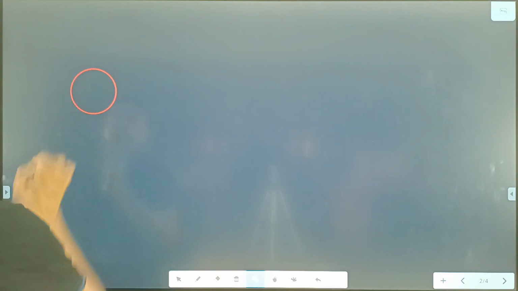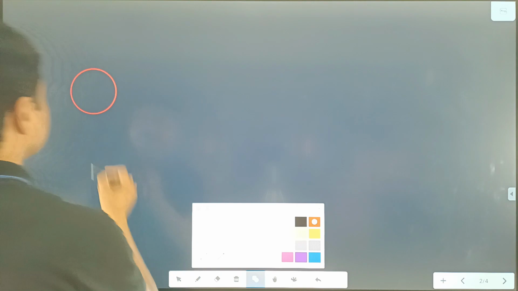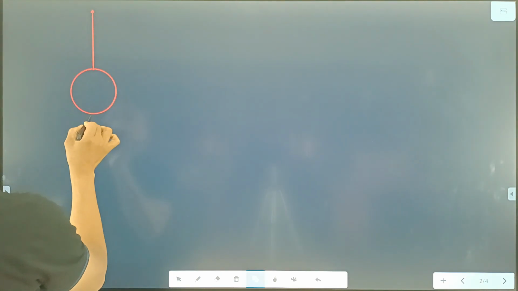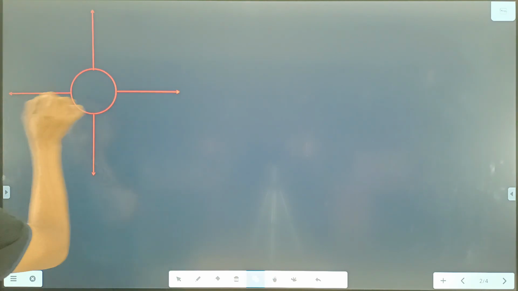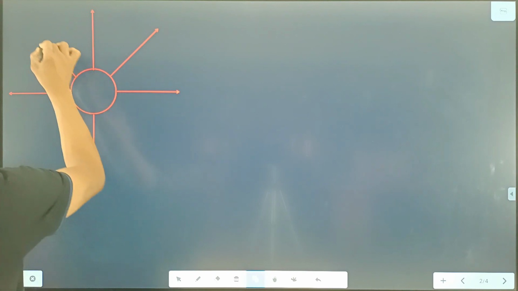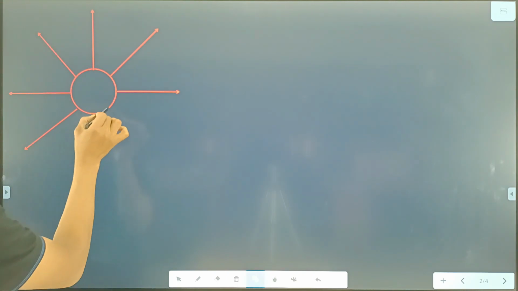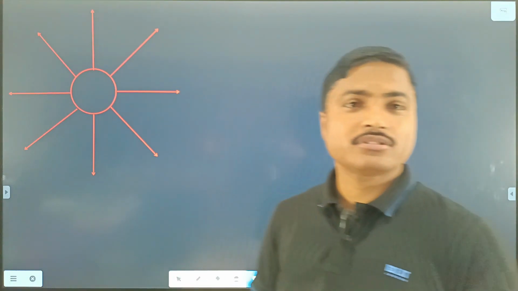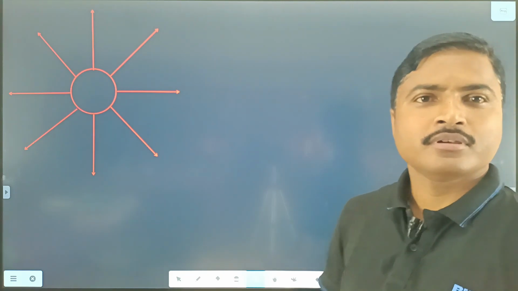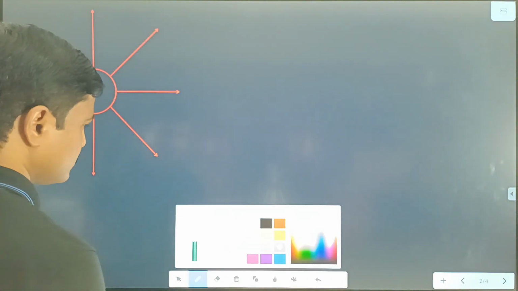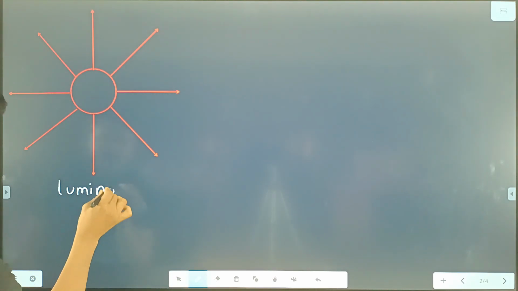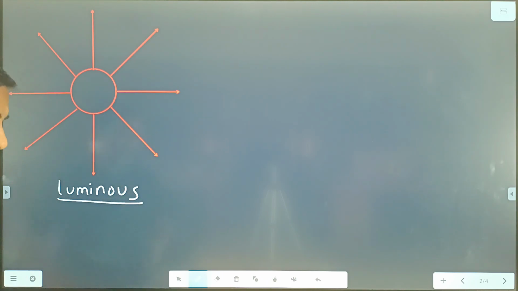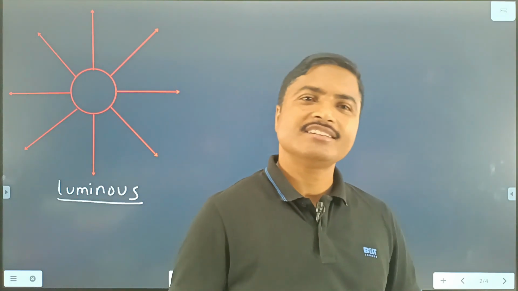First one, suppose we take the sun, and the sun has its own light. That means the sun produces or generates its own light, so the sun is known as a luminous object or luminous body. Similarly, a star or a burning candle are all luminous bodies because they produce their own light. Luminous body means it has its own light.